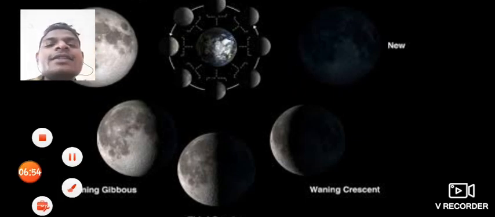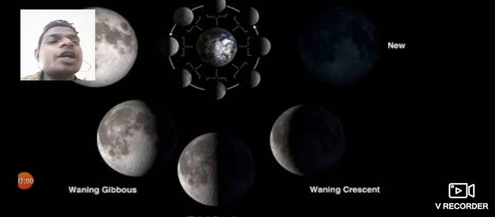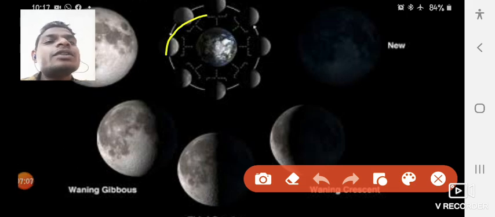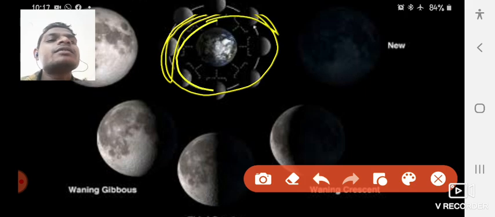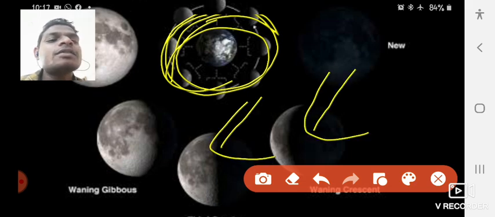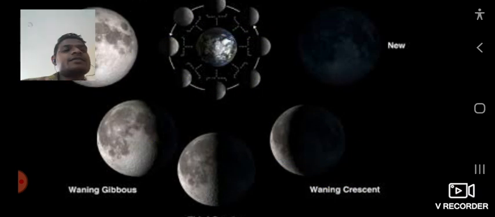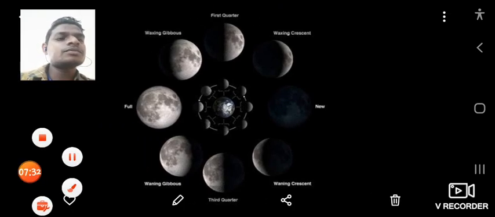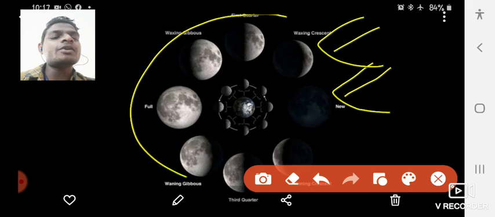The main cause of this shape is only the revolution, the moon revolves around the earth, and thus we see different shapes. You can understand very well here.